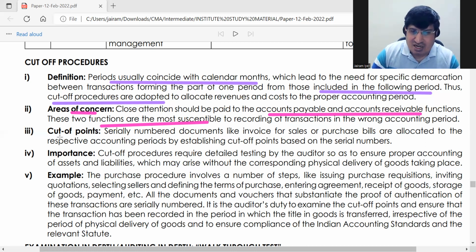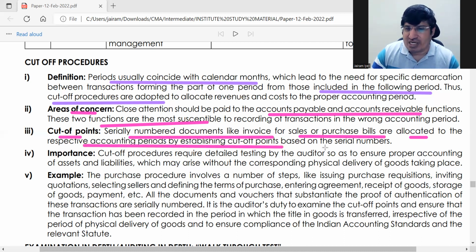Then there are some cutoff points. Here you have some serially numbered documents, invoices and all, or sales or purchase. They are allocated to the respective accounting periods by establishing cutoff points. So basically, ये क्या बोल रहा है cutoff points में?